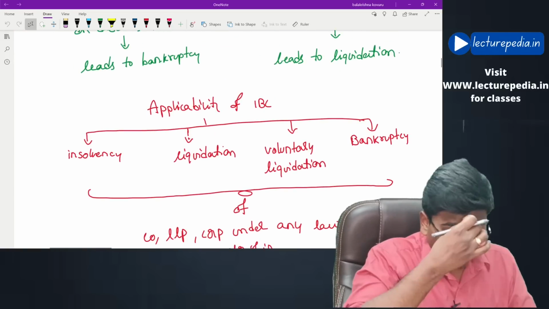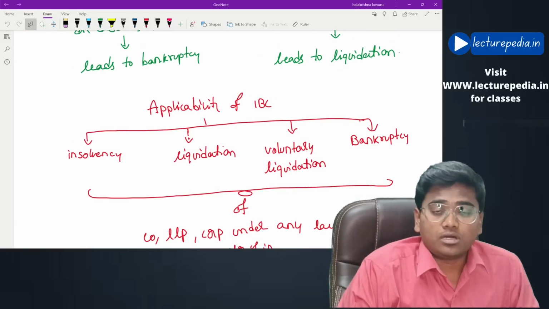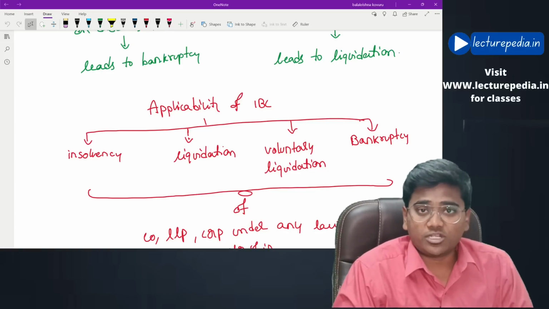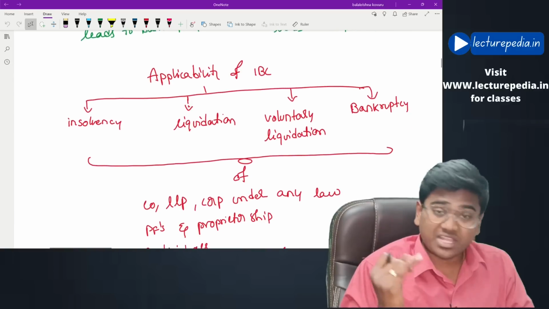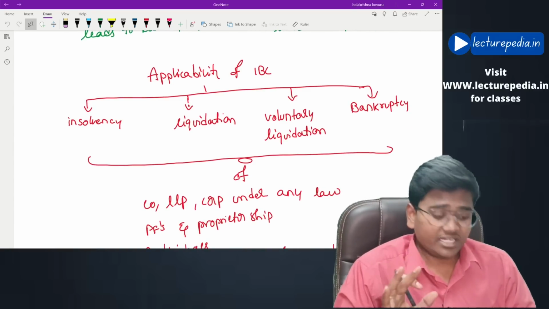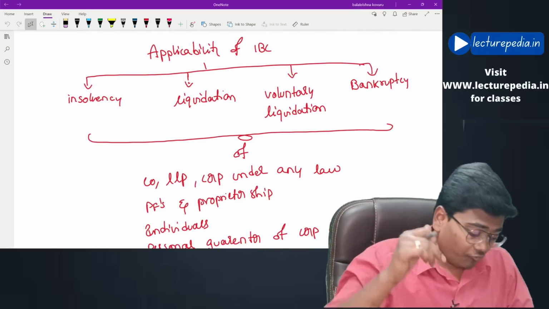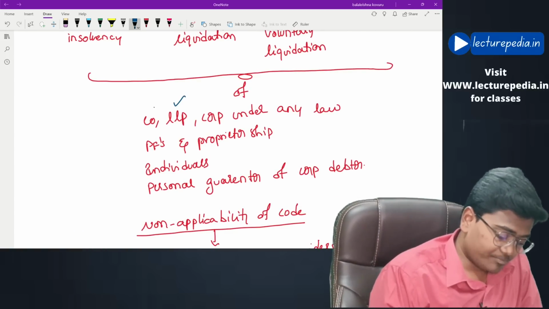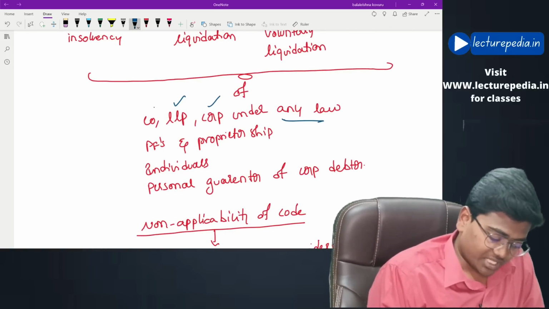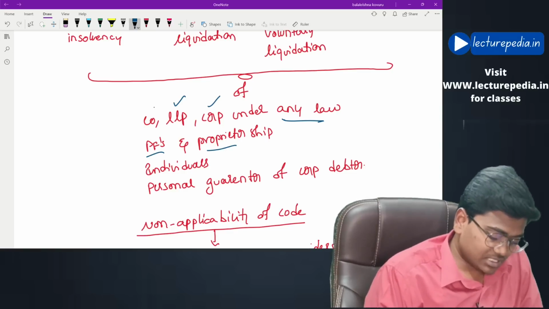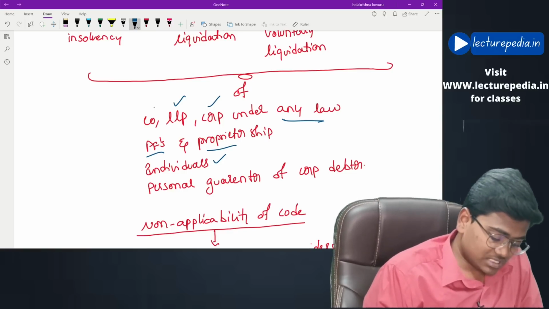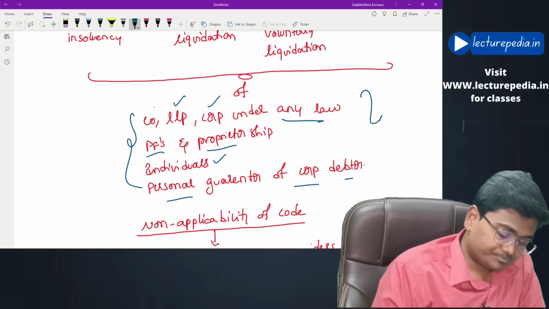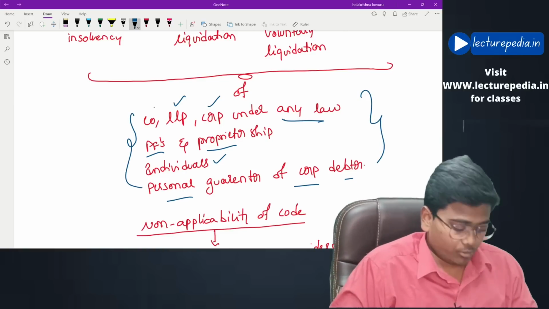Next, the applicability of this code, the Insolvency and Bankruptcy Code. Basically, this code is applicable for insolvency, liquidation, voluntary liquidation and bankruptcy of the following entities. What are they? Company, LLP, any corporate under any law, partnership firms and proprietorship firms, individuals, and personal guarantor of corporate debtor. To all these, IBC will be applicable.